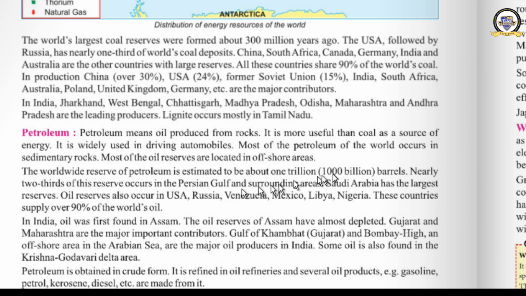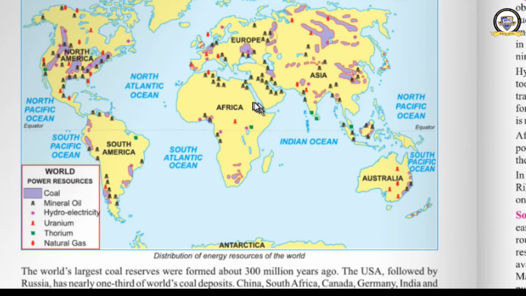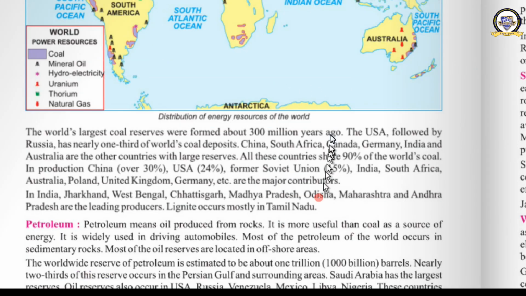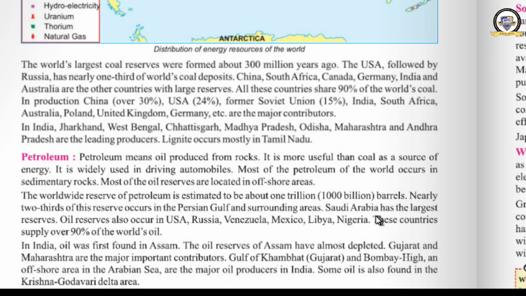Now let us see the worldwide distribution of petroleum. It is about 1 trillion barrels. Okay, nearly 2/3 of these reserves occur in the Persian Gulf and in the surrounding area. This one, 2/3 of the petroleum reserves occur in the Gulf countries. Clear? Okay, and the leading producer is Saudi Arabia. Then it also occurs in USA, Russia, Venezuela, Mexico, Libya, Nigeria also. These countries supply nearly 90% of the world's total petroleum.